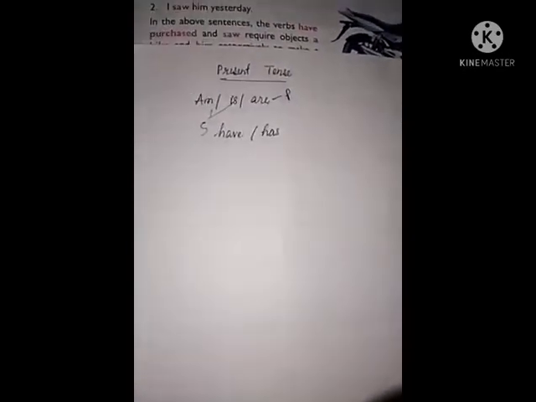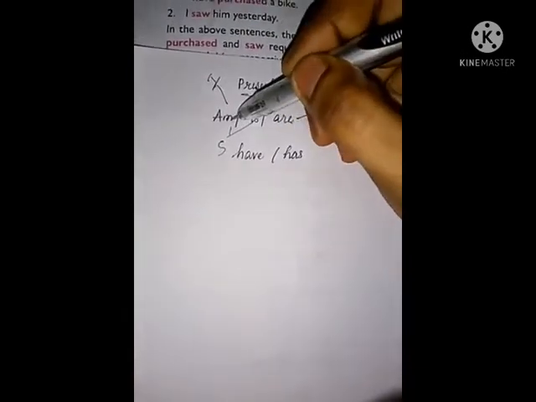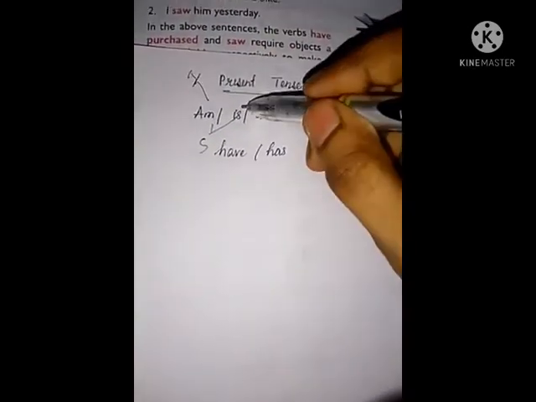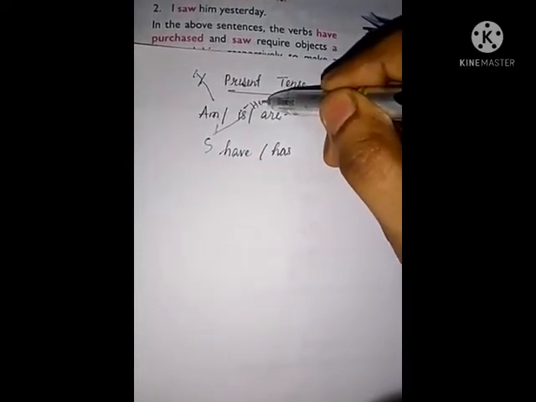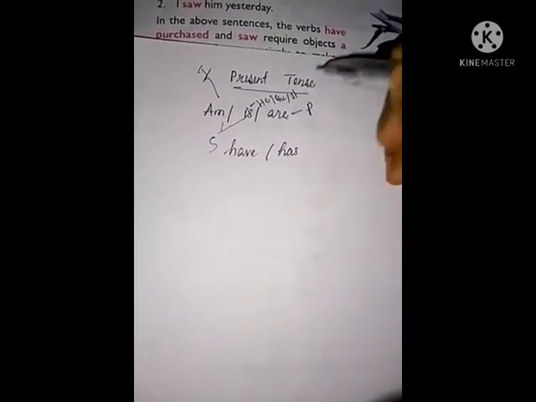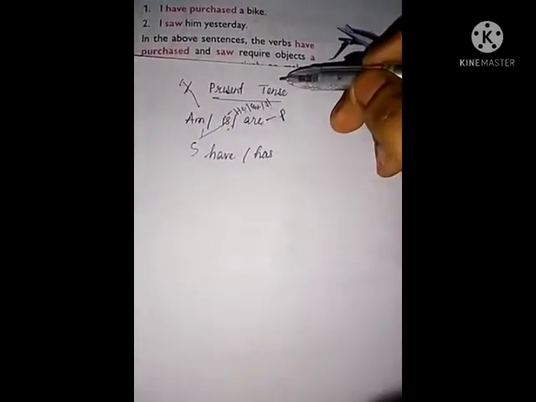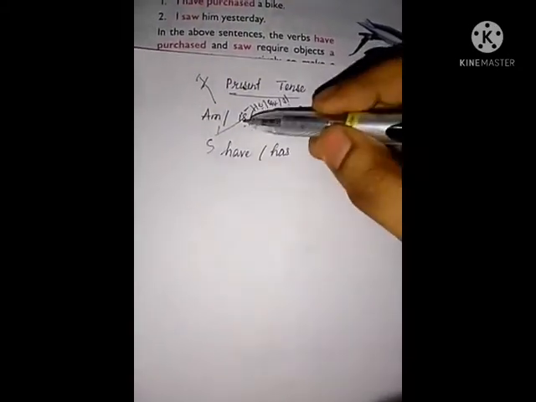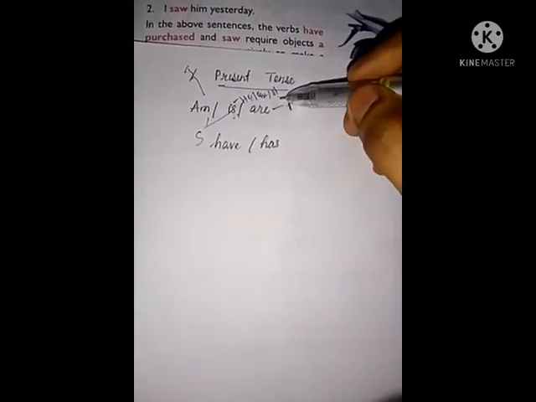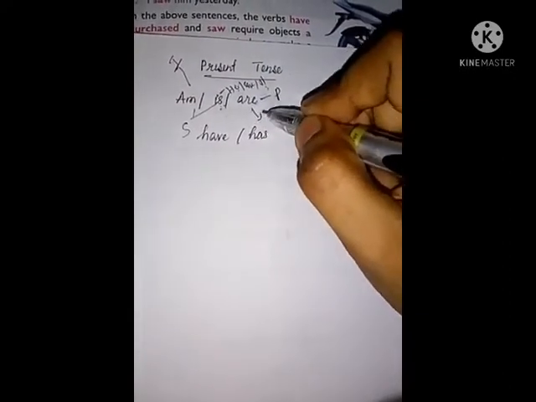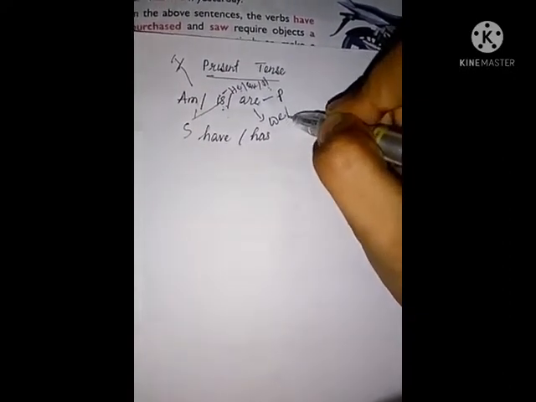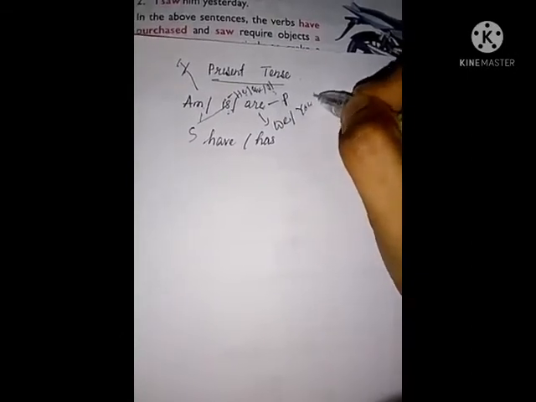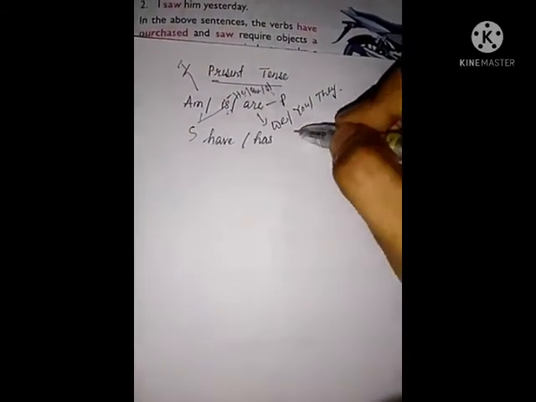Am is used with I. Is is used with he, she, it. He is, she is, it is a ball, she is a girl, he is a boy. Are is used with we are, you are, they are.